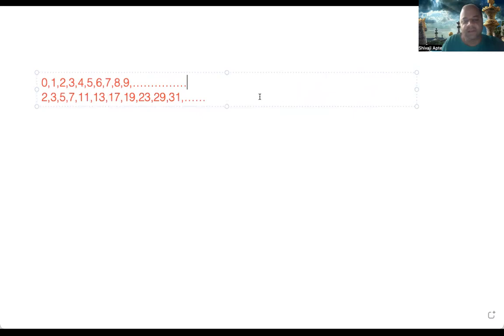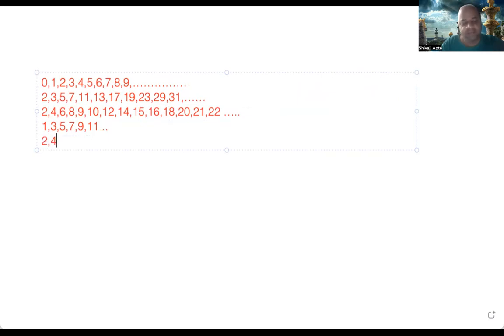Let me extend it all. Then there are also composite numbers, right? 2, 4, then what, 6, 8, 9, 10, 12, 14, 15, 16, 18, 20, 21, 22, and they go on like this, right? They are all composite numbers. There are also simpler numbers, 1, 3, 5, 7, 9, 11, all the odd numbers, and also all the even numbers,